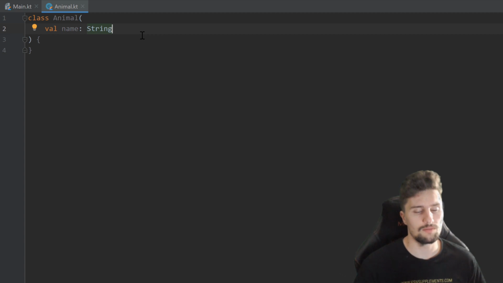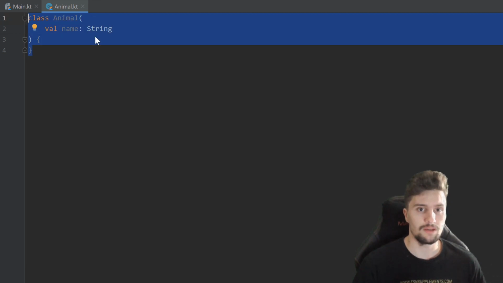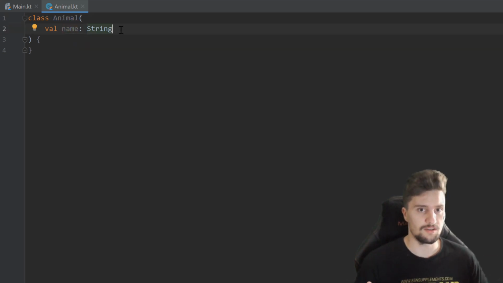And now it's actually important to understand the difference between a class and an instance of a class. So what we did here is a class. We just specified each animal needs a name. But an instance of a class is basically that blueprint applied. So you can think of that if you buy a table, then you will also get a manual that describes to you how you can build that table, how you can construct that. And that manual is the actual class, and that table, that outcome, is an instance of the class.